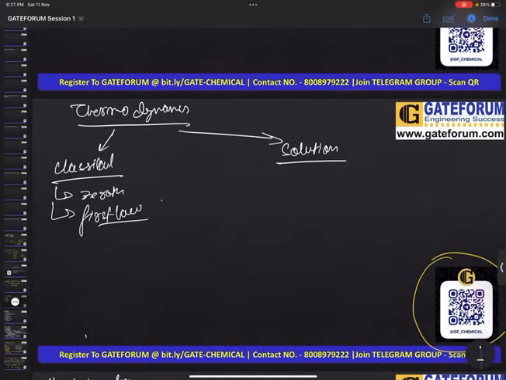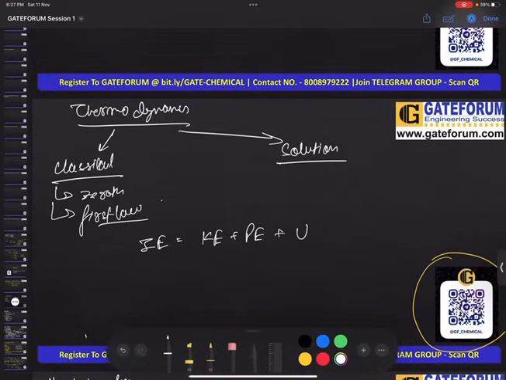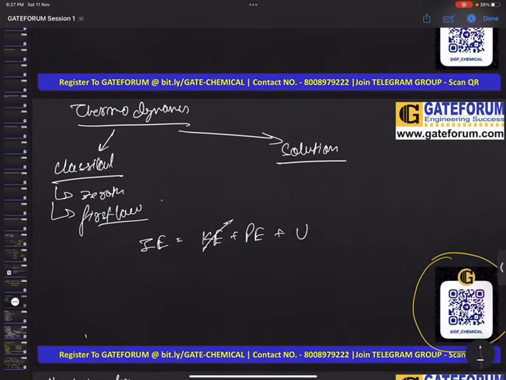Okay, I can write it here also. So see, internal energy is the sum of your kinetic energy, potential energy, and intermolecular energy, which we denote as U. So what we consider is that our kinetic energy and potential energy changes are almost negligible.